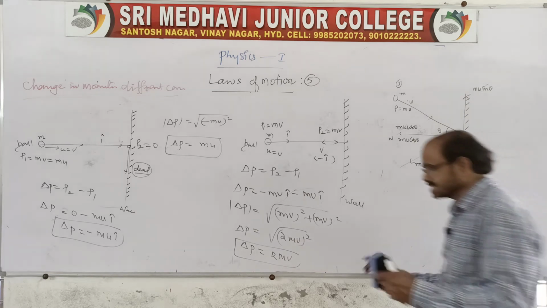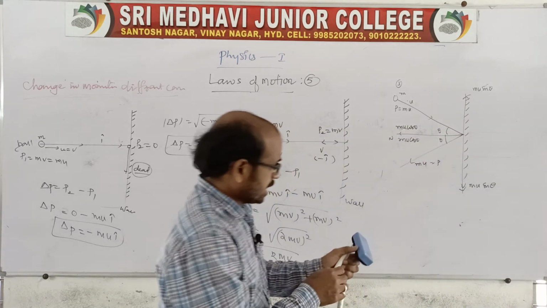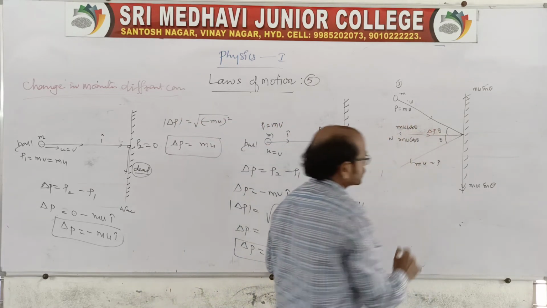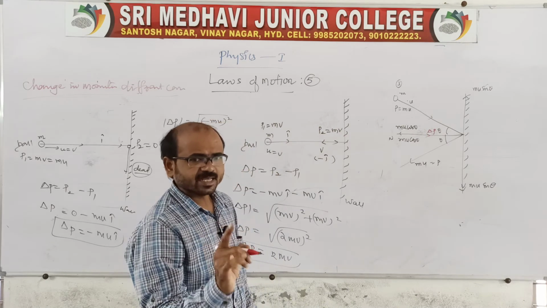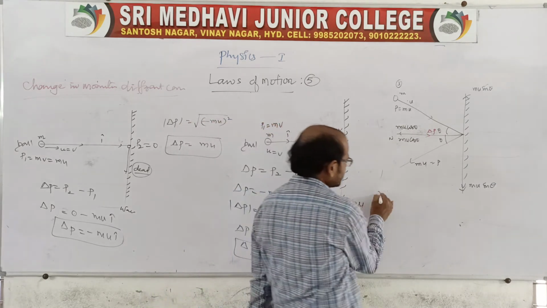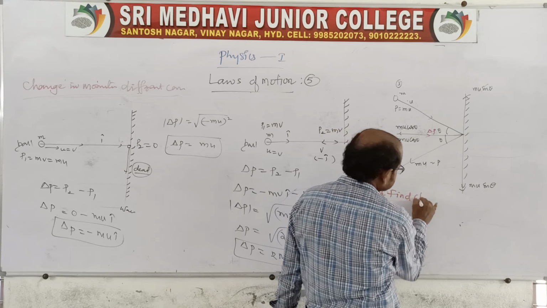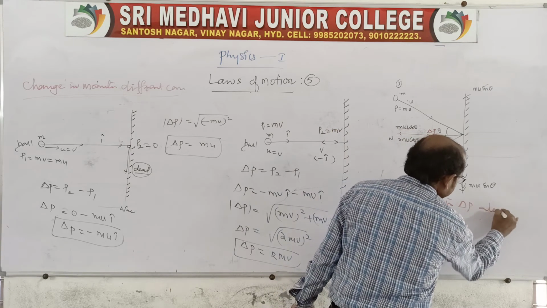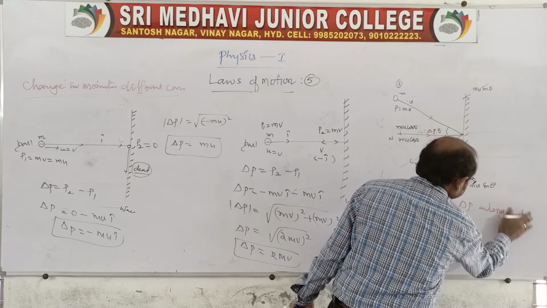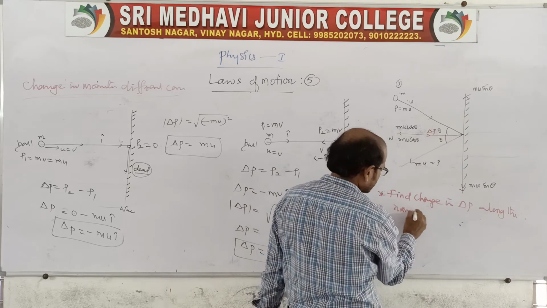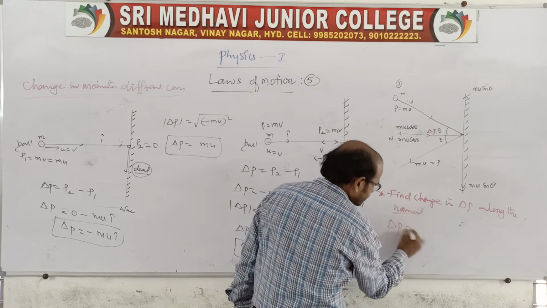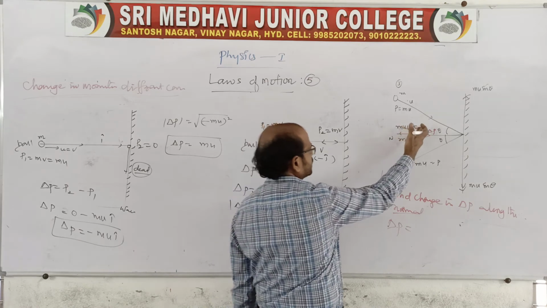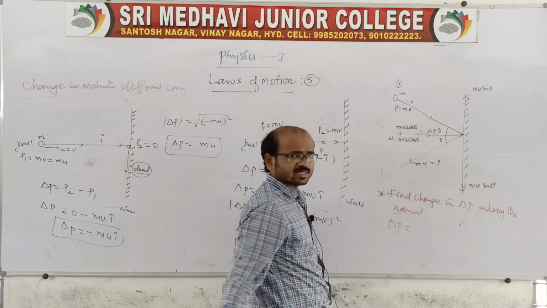So we are asked to find the change in momentum along the normal. There will be a change in momentum, delta p, along the normal. Here, along the normal, delta p is equal to, again the same, no? Both mu cos theta and mu cos theta are acting along the same direction.